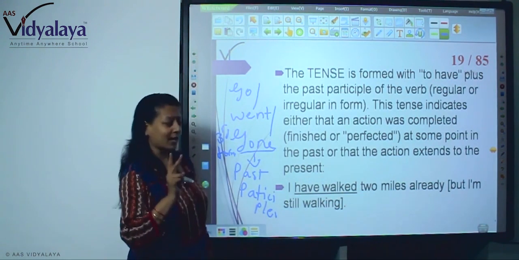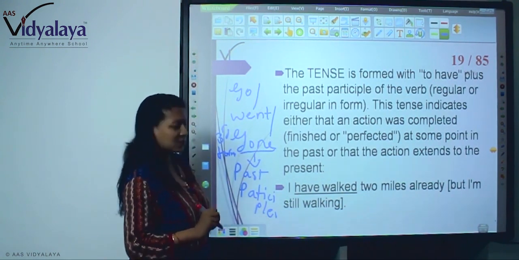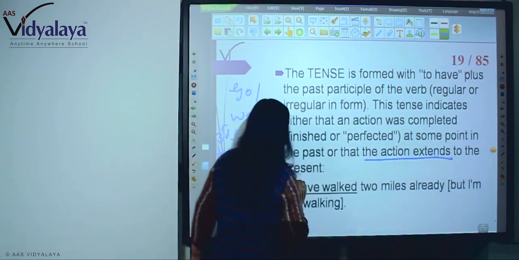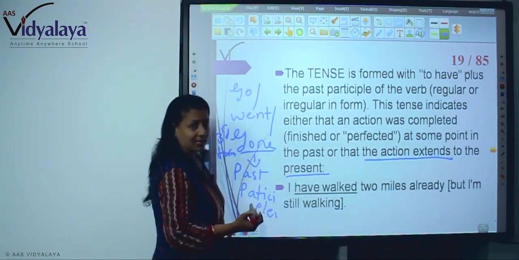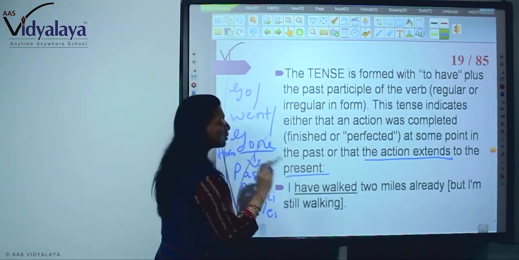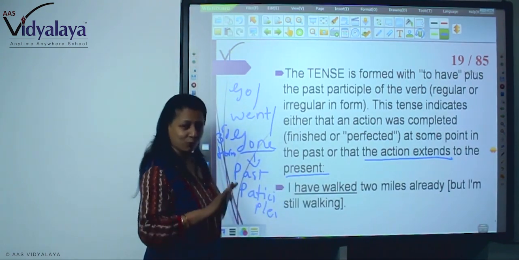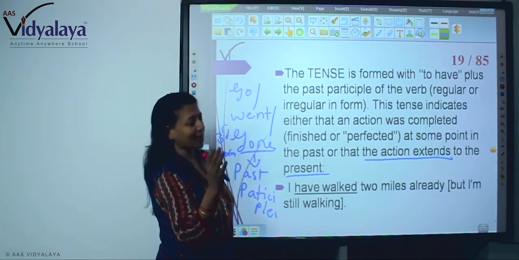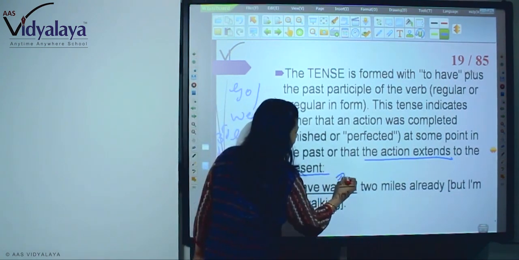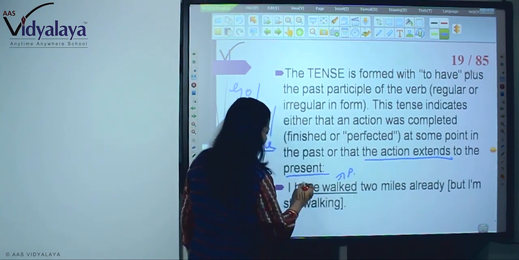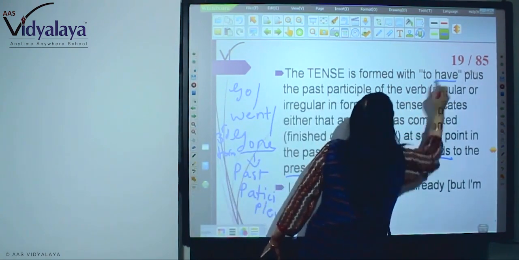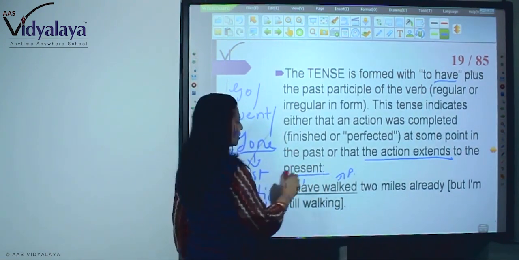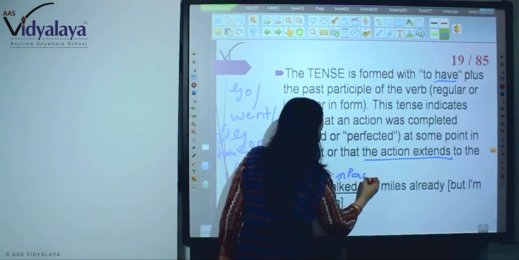I have walked 2 miles already, but I am still walking. Now here that action extends to the present. How are you explaining it? I have walked 2 miles already. Still I am walking, but I have finished 2 miles. See, this is the past participle and this is have. So, to have plus past participle, that is your present perfect.